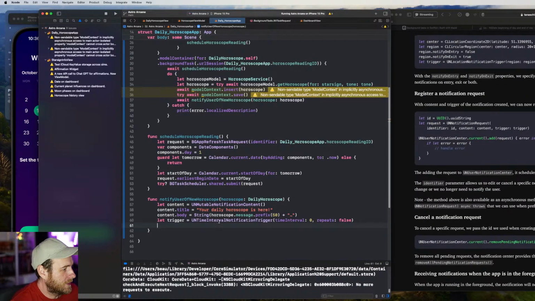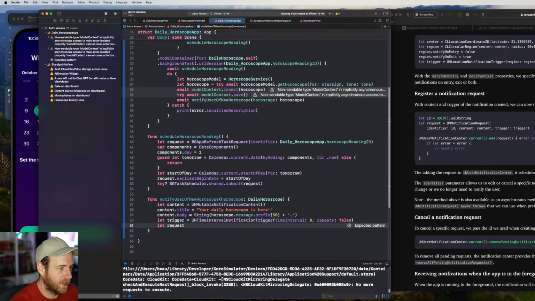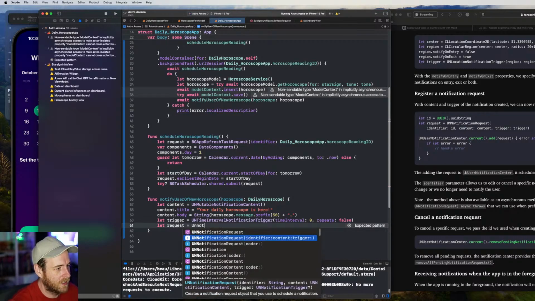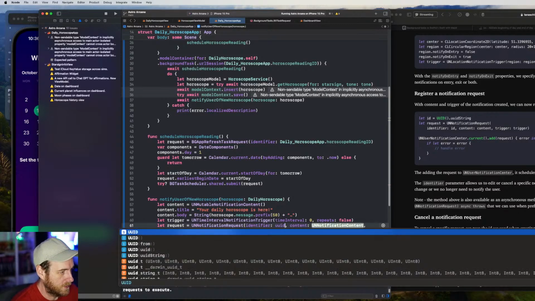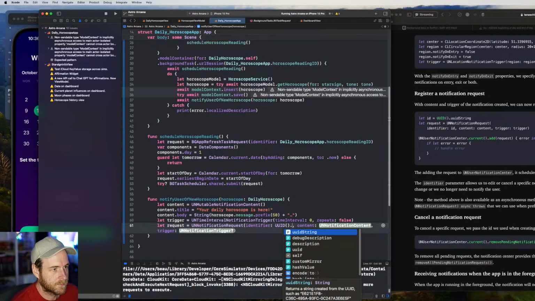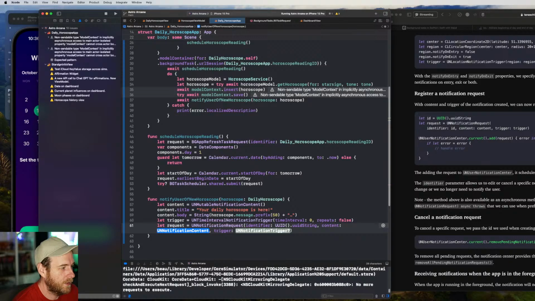And then we need to combine these together into a request. So let's just go with request. I was going to do the little ID line. I thought, I'll just wrap it all together. UN notification request. And the identifier will be UID string. The content is the content. And the trigger is the trigger. And then we make a request.